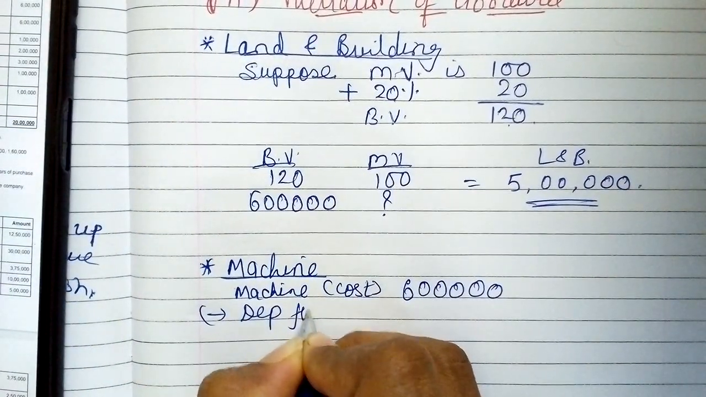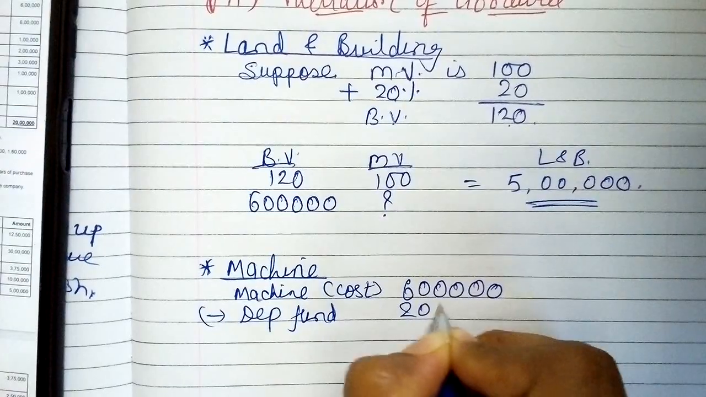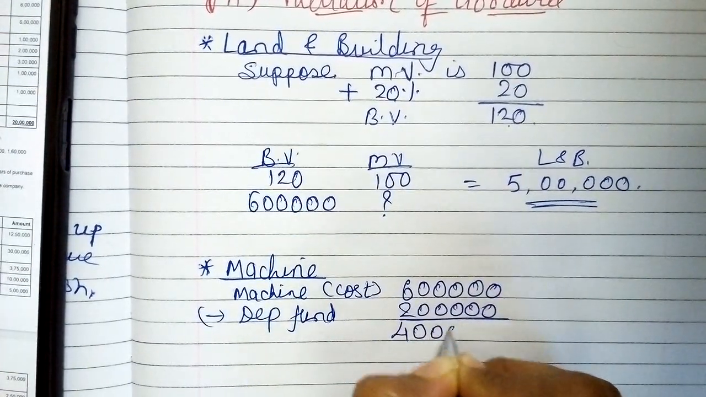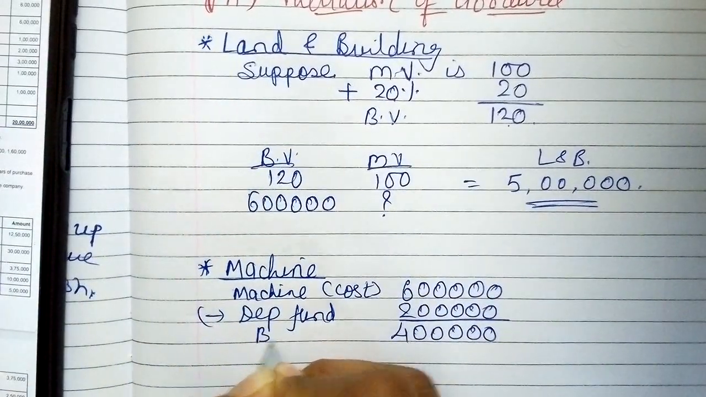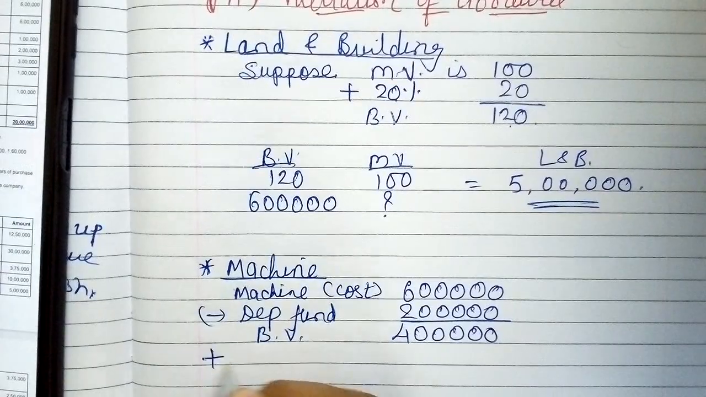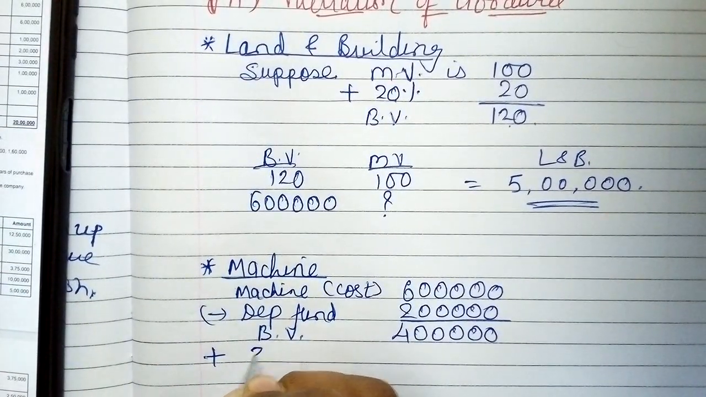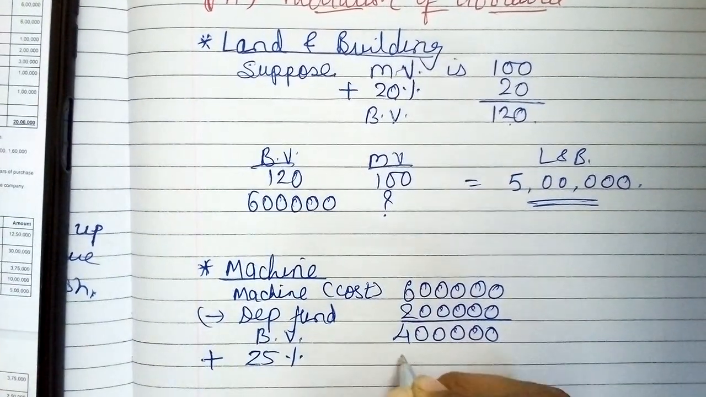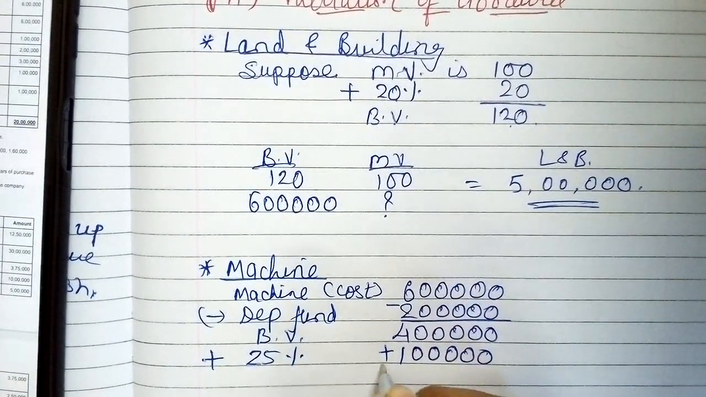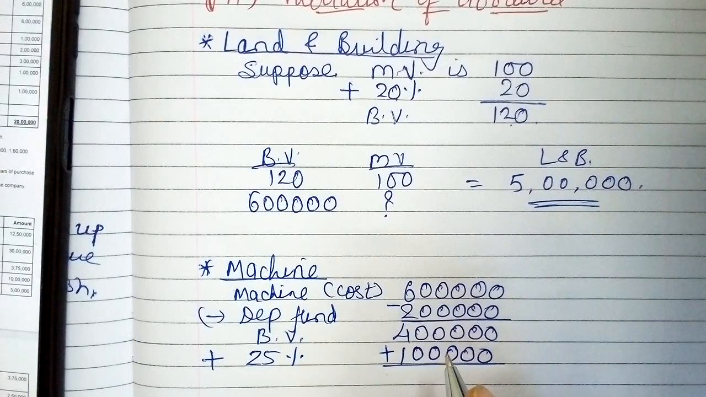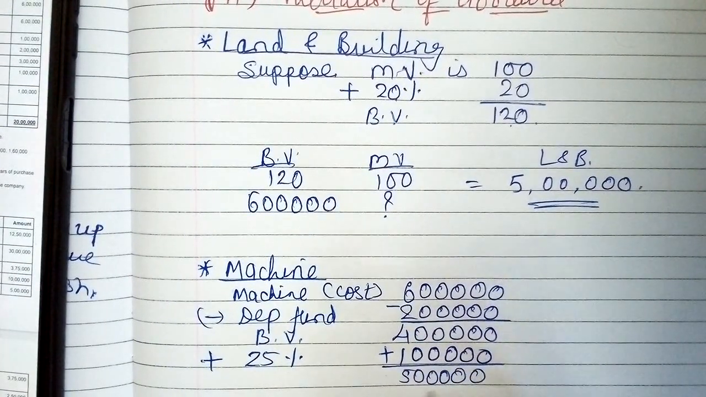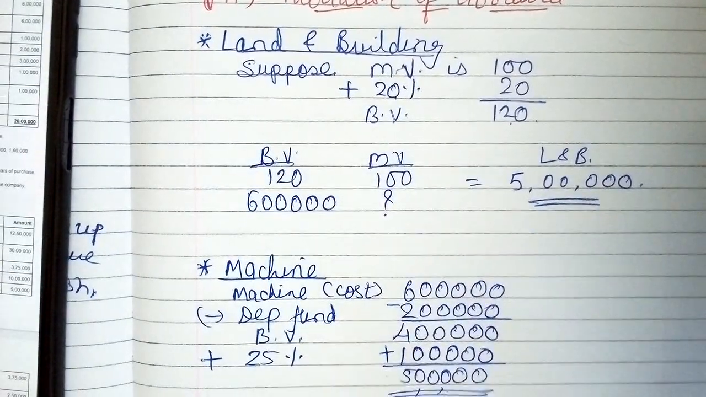By deducting the depreciation fund of 2 lakhs from the same, we get the book value of machine. And by adding 25% to the book value, that is 1 lakh, we get the market price of machinery, that is 5 lakhs.